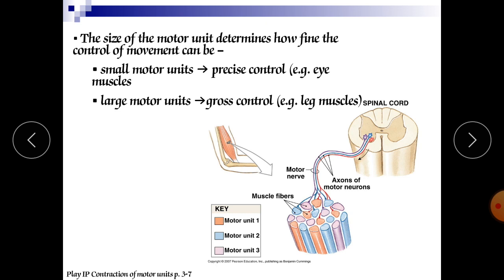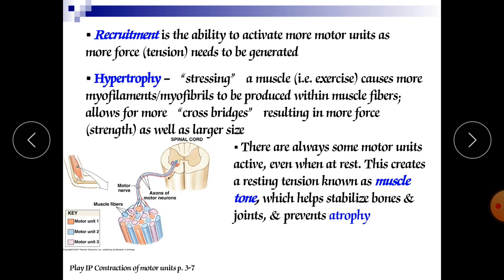The size of the motor unit determines how fine the control of movements can be. Smaller motor units give precise control, for example eye muscles. Larger motor units give gross control, for example leg muscles. Recruitment is the ability to activate more motor units as more force needs to be generated.